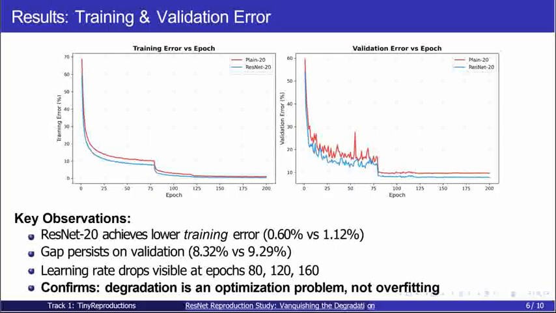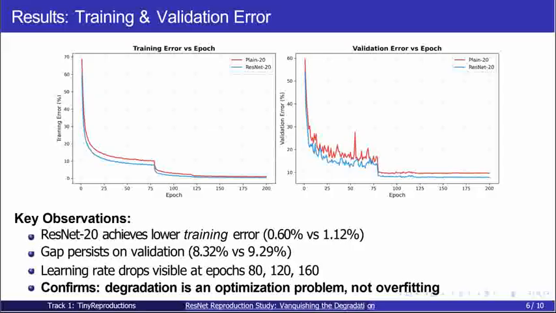Now for the key results. This plot shows training and validation error over 200 epochs. Notice three critical findings here. First, ResNet 20 achieves lower training error, about 0.6%, versus 1.1% for the Plain 20. This confirms the degradation problem. The Plain network is harder to optimize even on the training data.